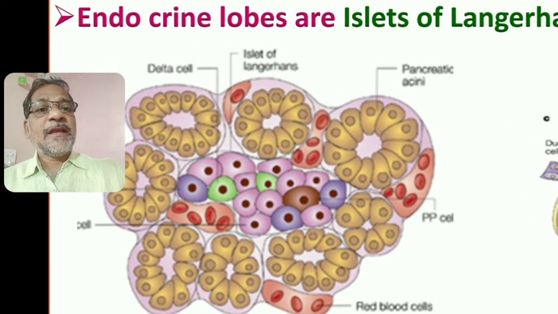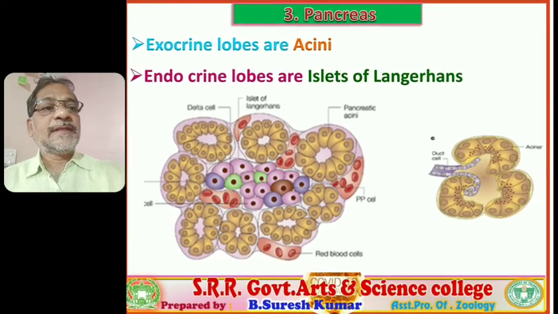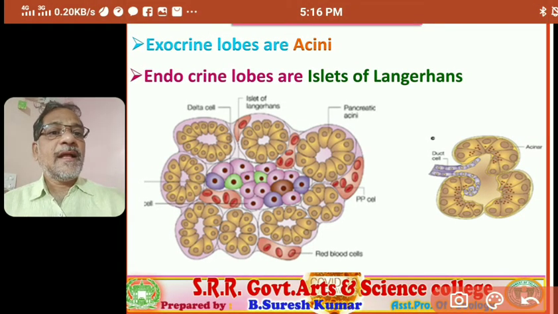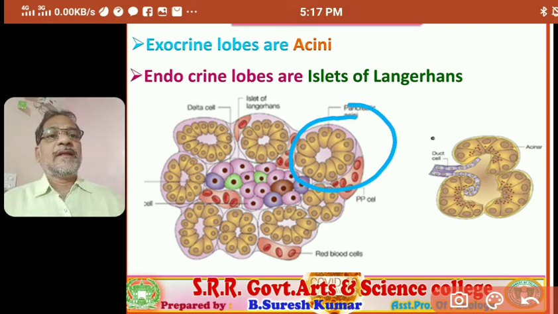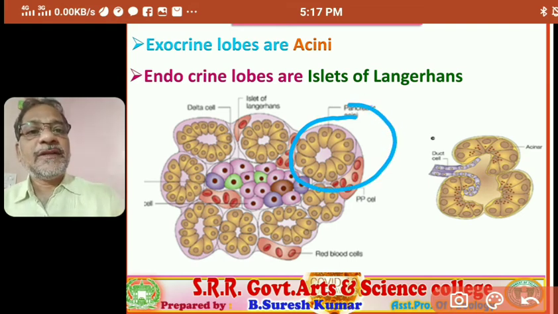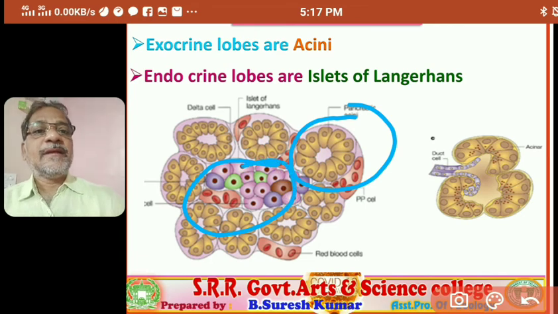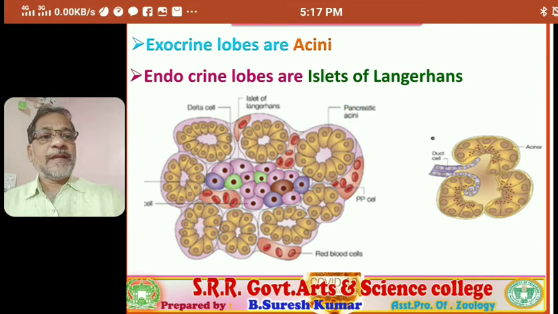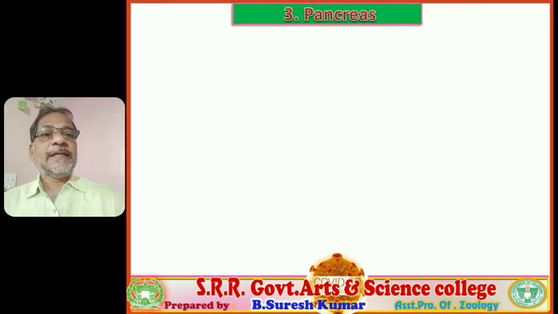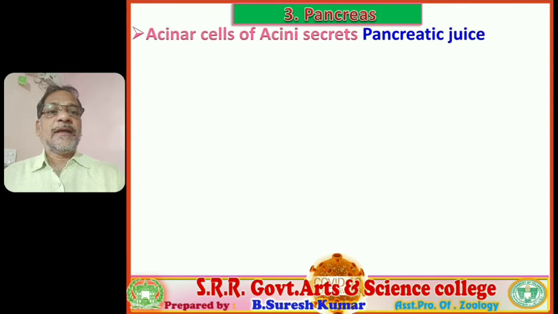In this visual, the yellow colored lobules are acini lobes, and the central middle ones are endocrine lobes. These are called islets of Langerhans. Very, very important.